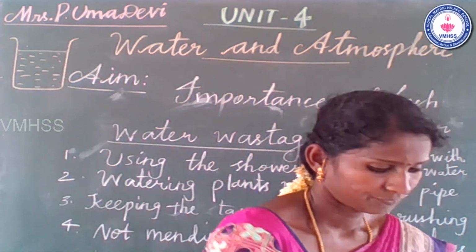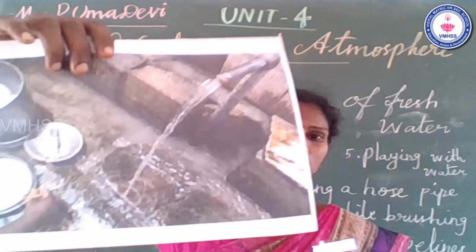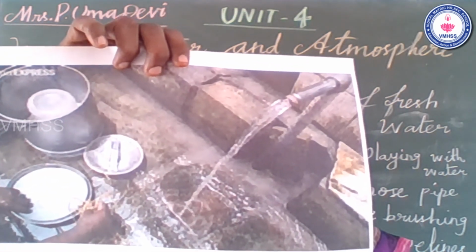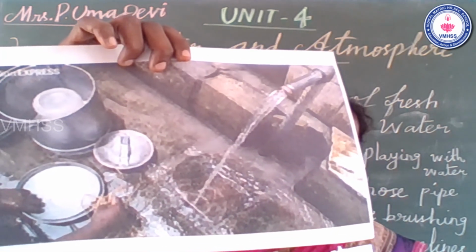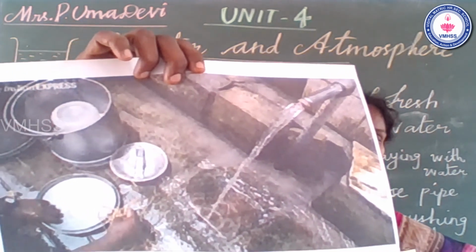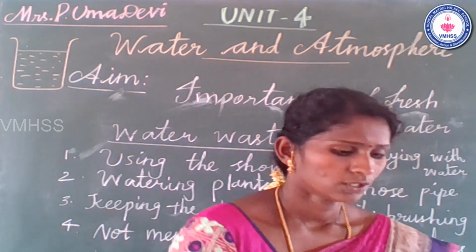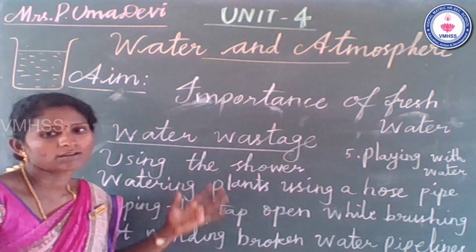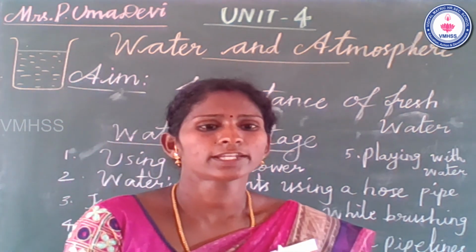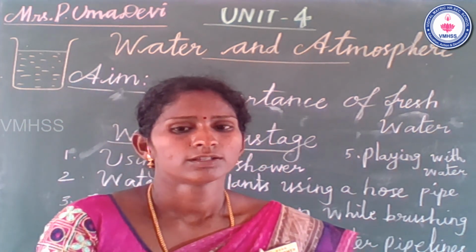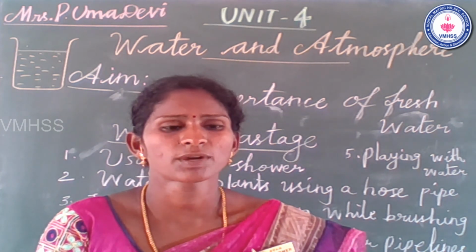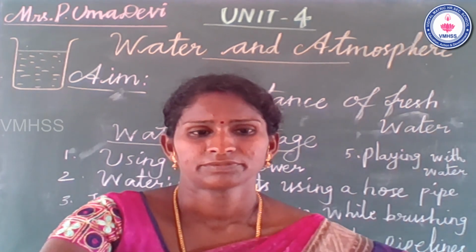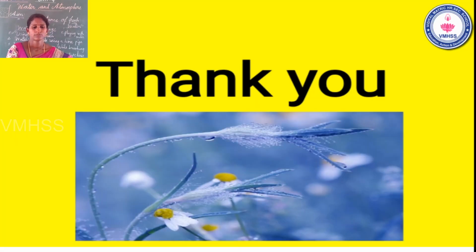There is another one that keeps taps always open while cleaning the utensils and vessels. That is one of the water wastages. So students, you can avoid water wastage. That is today's concept. You can maintain it in your life also. Okay, today's class is over. Do worksheet number 5 carefully. Thank you students.